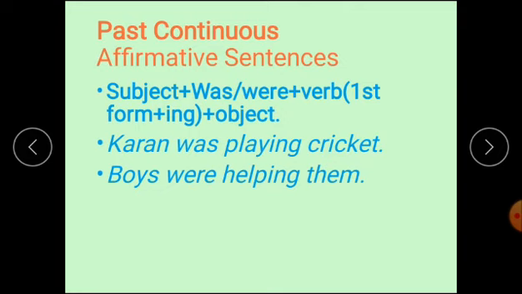Past continuous affirmative sentences. Structure: subject, after that was, were, then verb first form plus ing and object. Karan was playing cricket. Boys were helping them. Was is used with singular nouns and pronouns, and were is used with plural nouns and pronouns. Karan is singular, that's why was is here. Boys is plural, so were is used here.